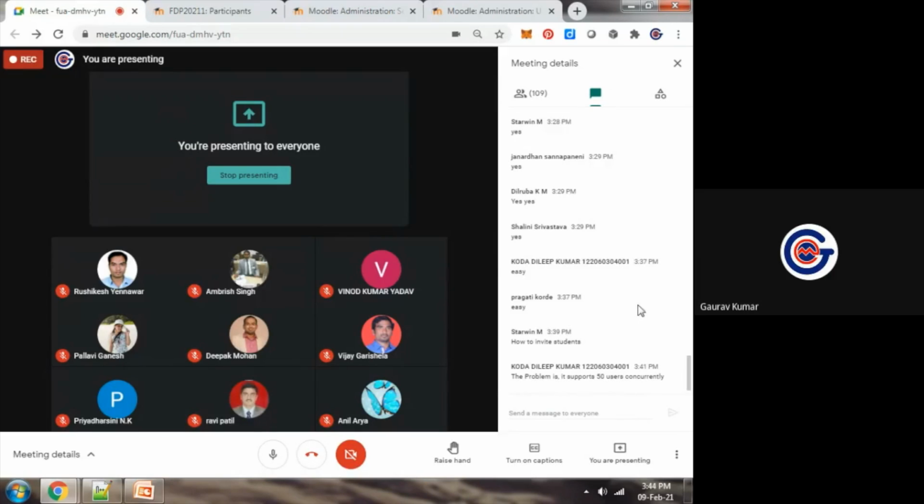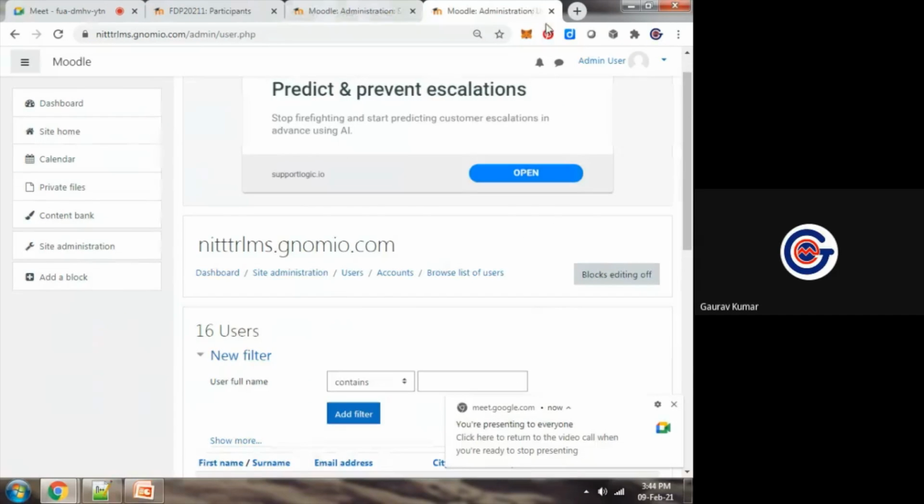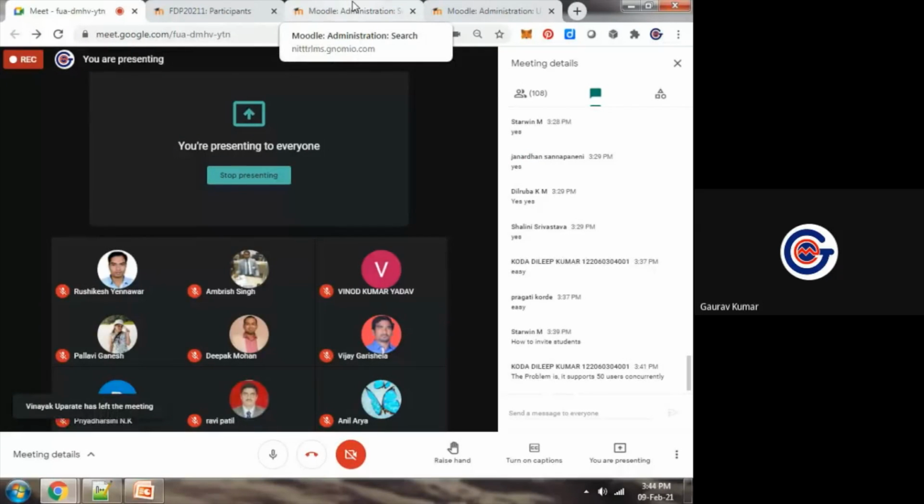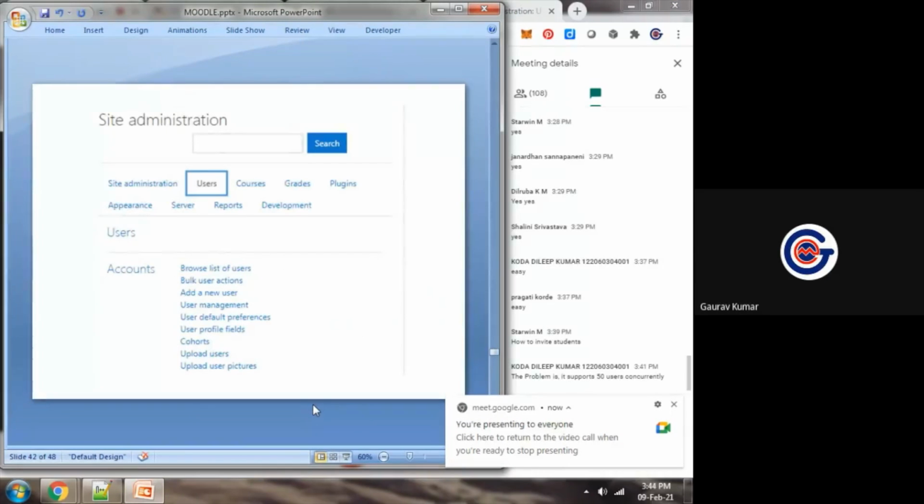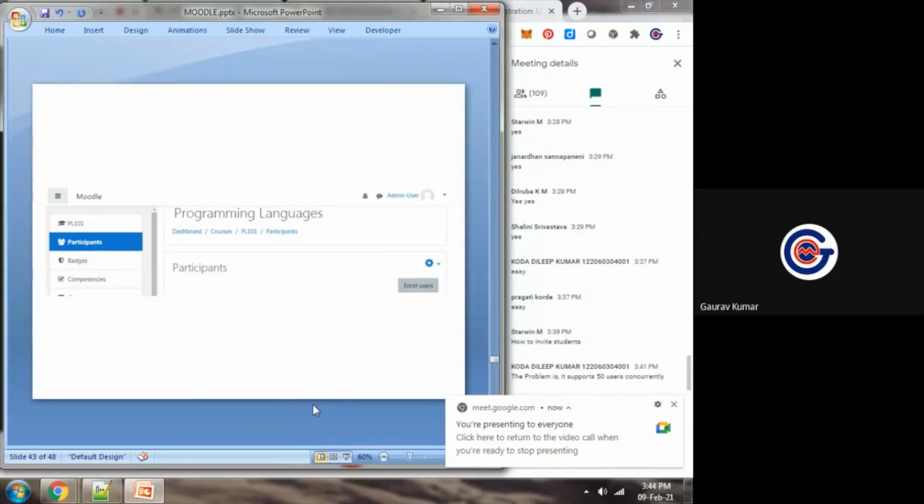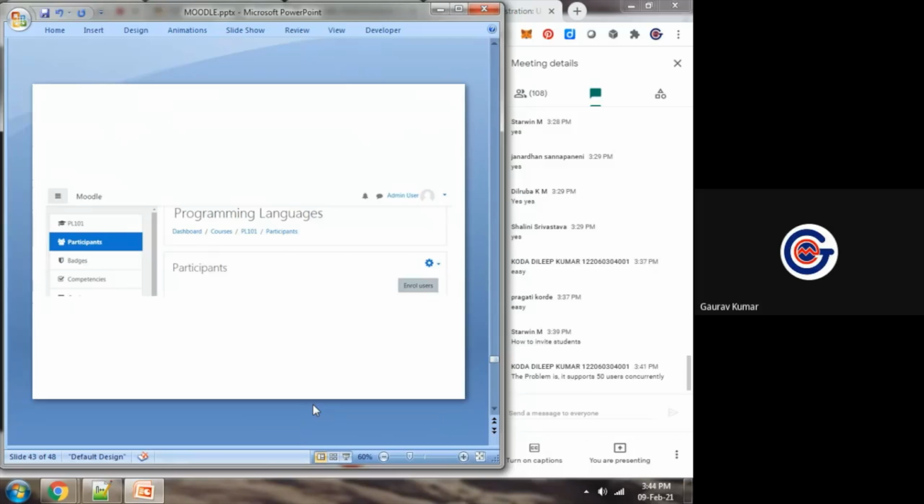Okay, so after creation of the user account, we have to enroll the users. We have to associate the users. Up to now, we have created one user, but that is a generic student. We have not allocated that student to a specific course. We have to associate the user, or enroll that user in that course.